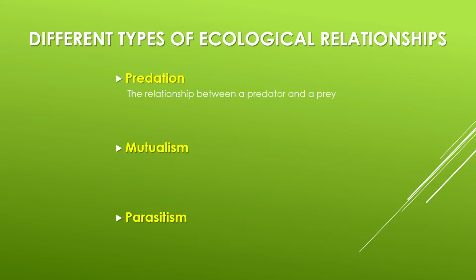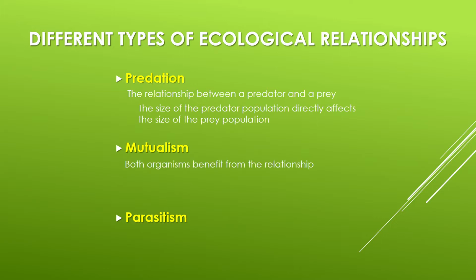Predation is the name given to the relationship between a predator and a prey species. The size of the predator population directly affects the size of the prey population. Mutualism is when both organisms benefit from the relationship.